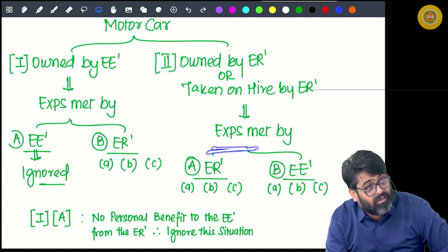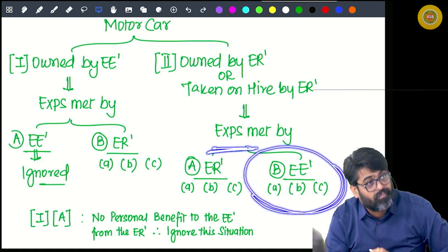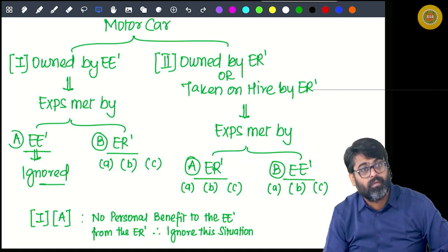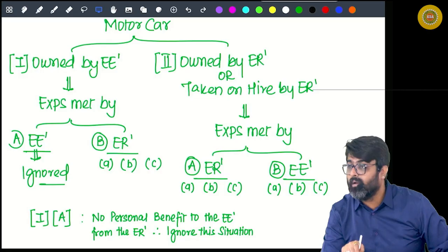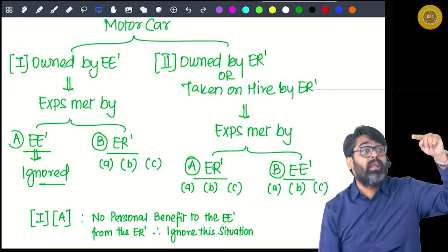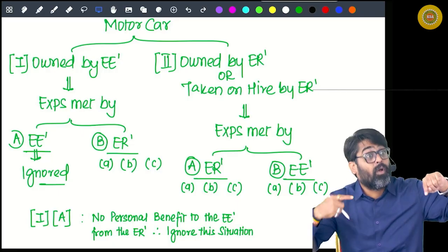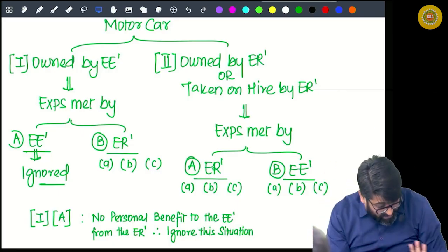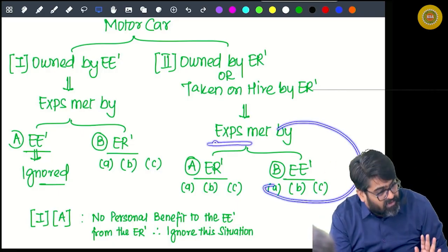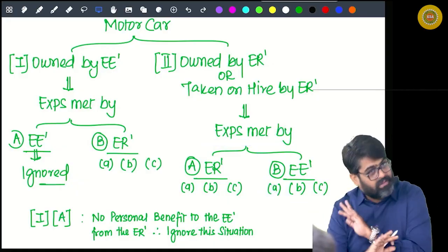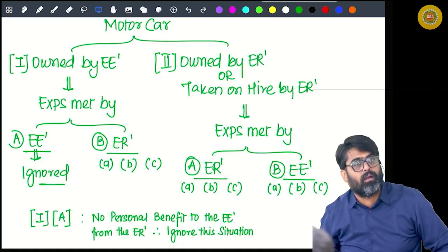Running and maintenance expenses are met by the employee. Don't you think the employer might meet the driver's cost? The employer might not meet running and maintenance expense at all, nothing out of this met by the employer.